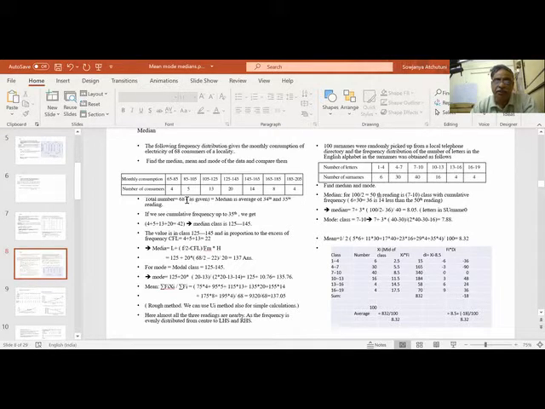Suppose my total number, in place of 68, were 84. Then 84 by 2 is 42. That means I get 125 plus 20 into 42 minus 22, which is 20, 20 by 20 is 1. So I get the full width, 145, the upper range. If my total cumulative is up to this last figure, 42, then I get 145. But it is not 42. Now my figure is 34. N by 2 is 34.